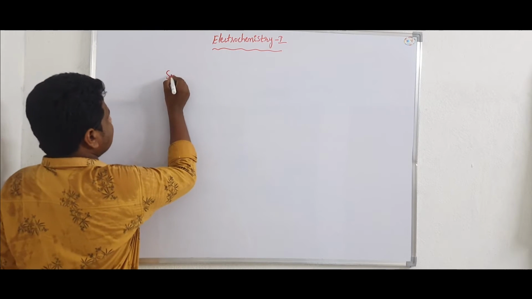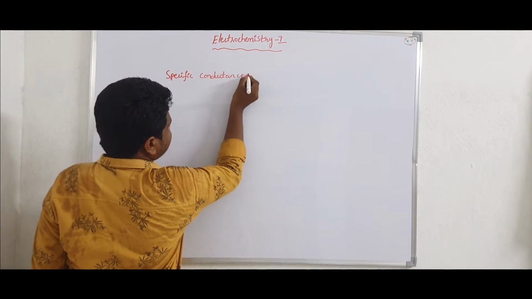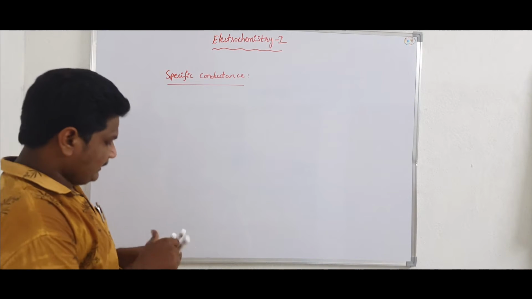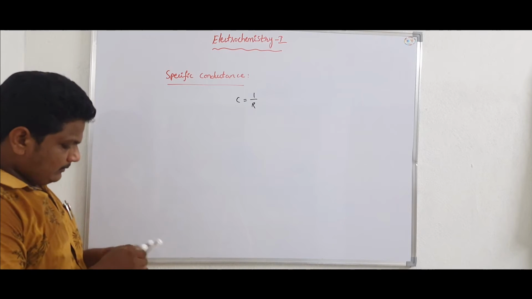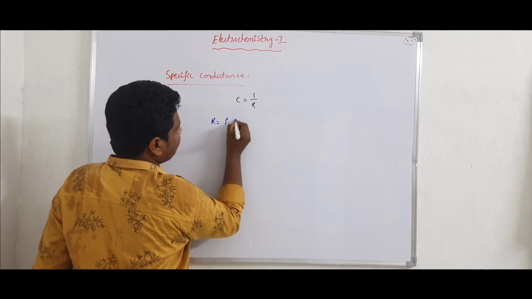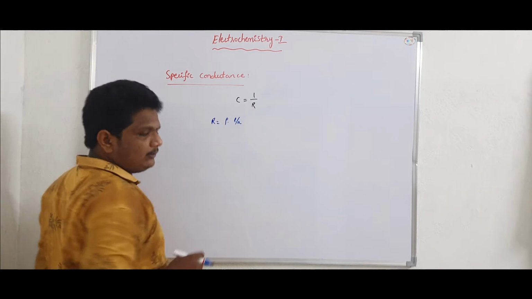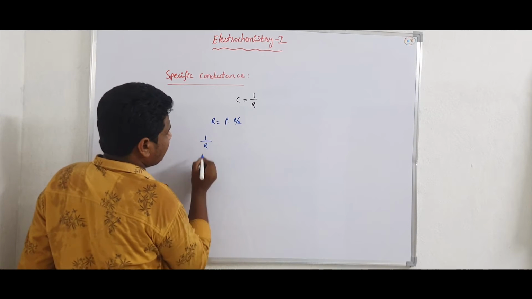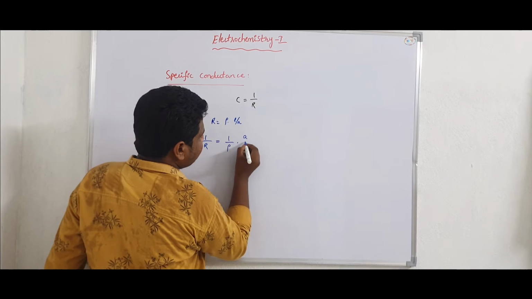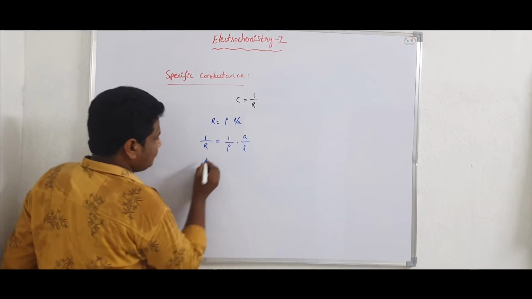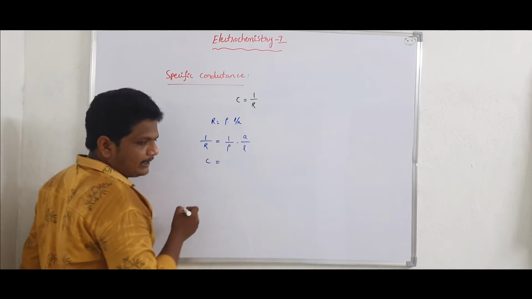We know that the conductance C is equal to 1 by R, where R is equal to rho into L by A. If we substitute this R value in this equation, C is equal to 1 by R, which is equal to 1 by rho into A by L. Here 1 by R is the conductance, and 1 by rho is nothing but the specific conductance or conductivity.